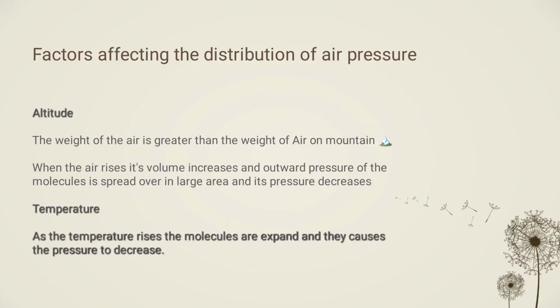Factors affecting the distribution of air pressure. First one is the altitude. As the altitude gains, the air pressure decreases, right?